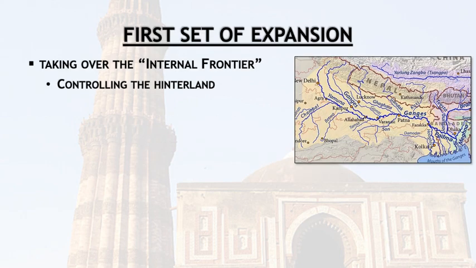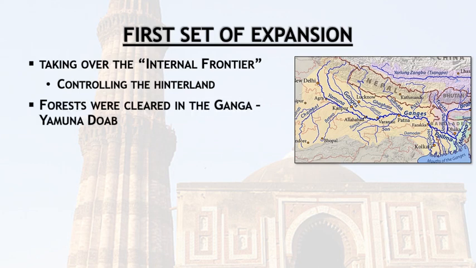I want to tell you that this expansion happened in two phases. In the first set of expansion, the sultans took control of the internal frontier, meaning the whole control of the hinterland. Next, forests were cleared in the Ganga Yamuna Doab. Ganga Yamuna Doab, you can see here in the map, is the region between the Ganga and Yamuna rivers.